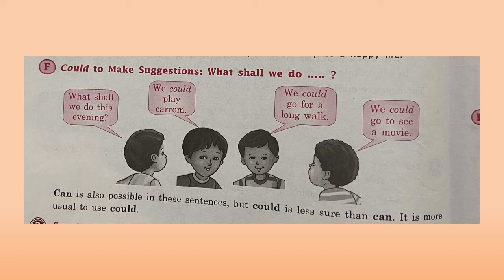Children, can is also possible in these sentences, but could is less sure than can. It means the chances are less. Where the chances are less, there we have to use could instead of can. It is more usual to use could.